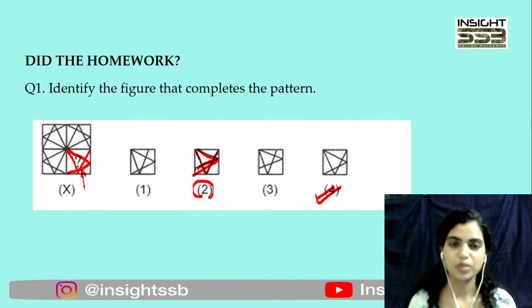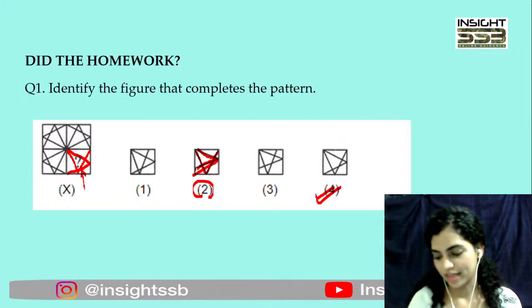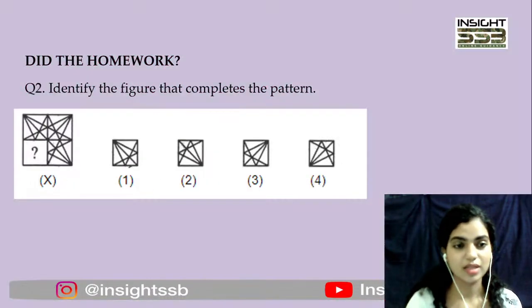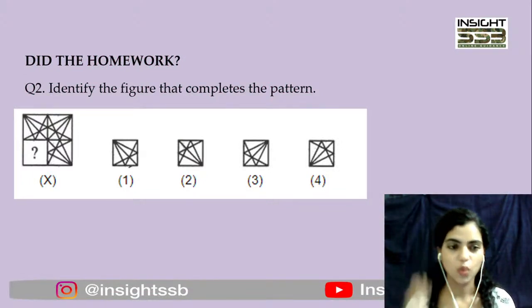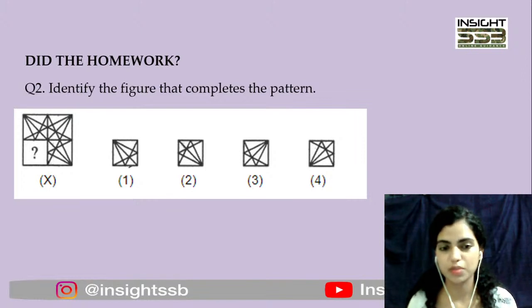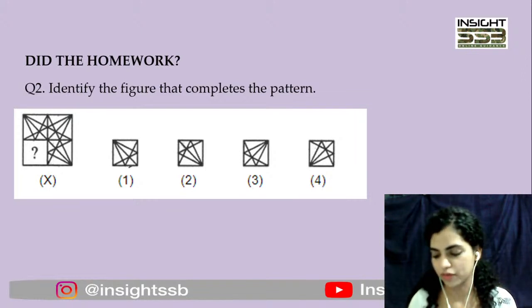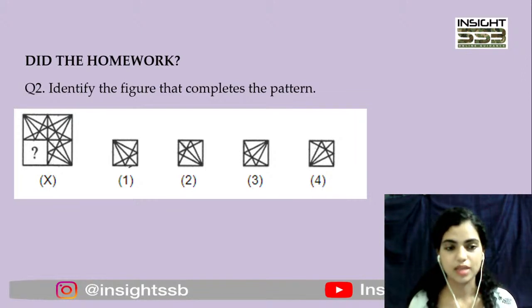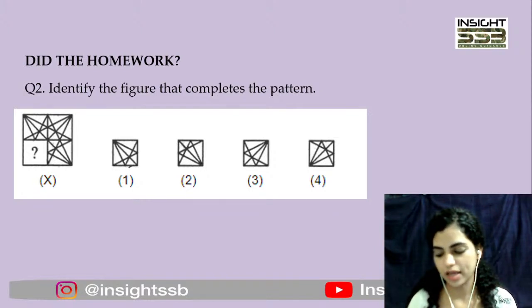So that is why we'll go with option number 4. Perfect, guys. Moving to another question which I assigned you as homework. Again, pattern completion hai. Here in place of question mark, you have to tell me which option will fit here. You just have to tell me that. Again, visualize it. Take it, look at it carefully and then quickly tell me which option out of the 4